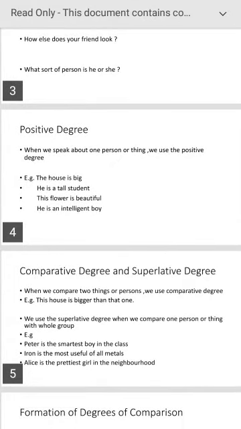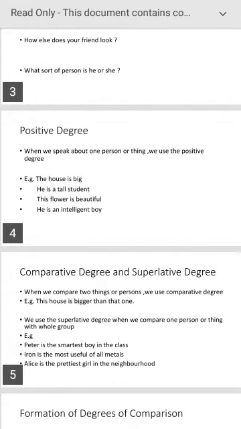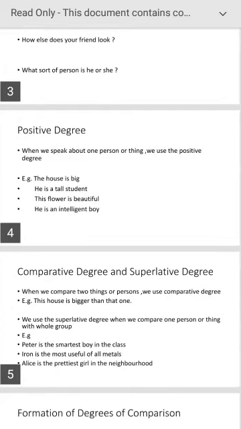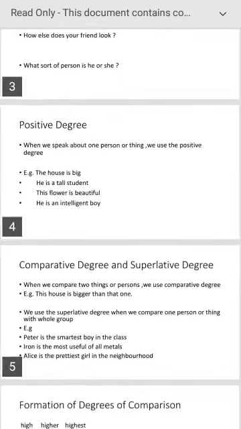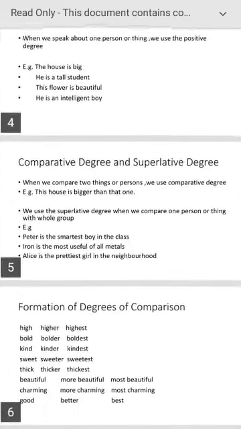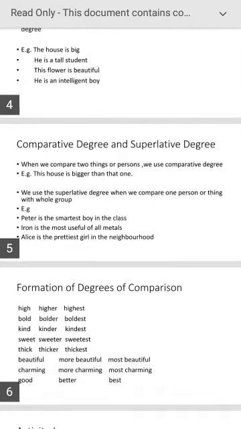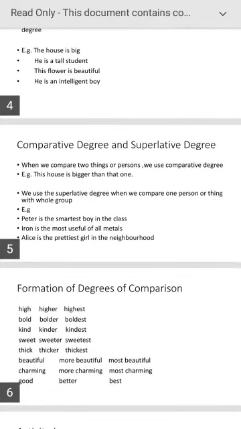And there are 3 degrees of adjectives: positive degree, comparative degree, superlative degree. Positive degree is used to describe a person, a place, a thing. In positive degree, we don't make any comparison, we just describe. The comparative degree is used to describe two persons, two things, two places, etc. Here the comparison is made between two.